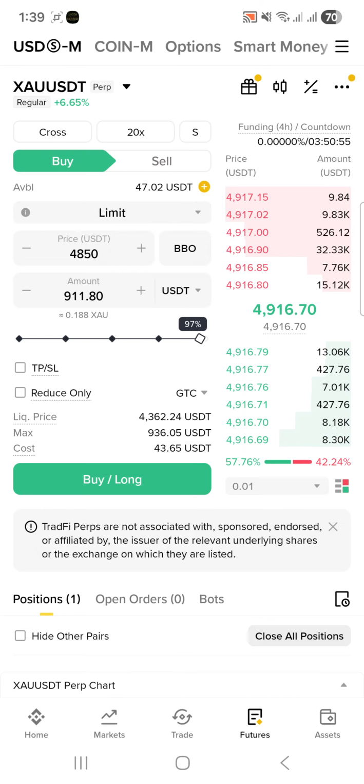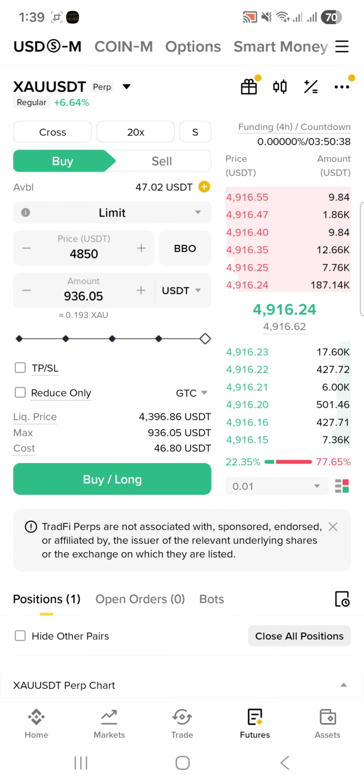If you go buy long, you can see there are three options. That is the liquidation price. The liquidation price is the price at which your position will be closed. You will not have sufficient margin to hold the position, and you will be liquidated, that is, you will lose all the money.